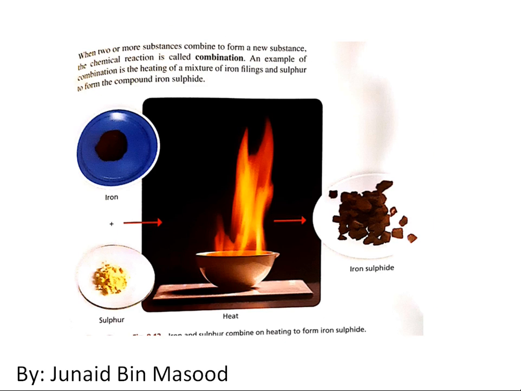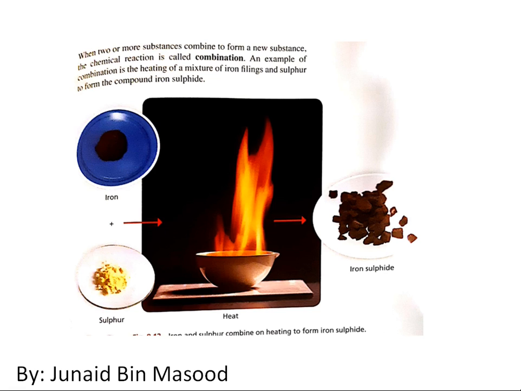Moving on to the second type of reaction, when you mix two kinds of substances and through some kind of energy, you create a new substance. This is called combination. So you are combining iron and sulfur and using heat to make iron sulfide, just like in the video that we have been seeing. So this kind of reaction that we have been practicing since many days is called a combination reaction, when two or more substances combine to form a new substance.